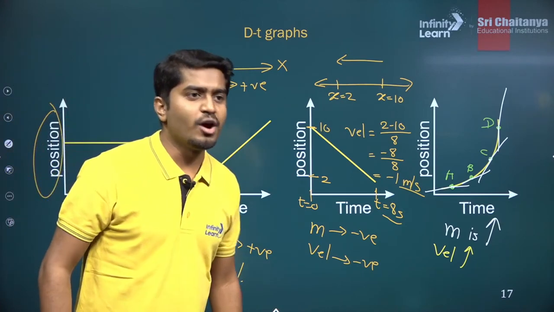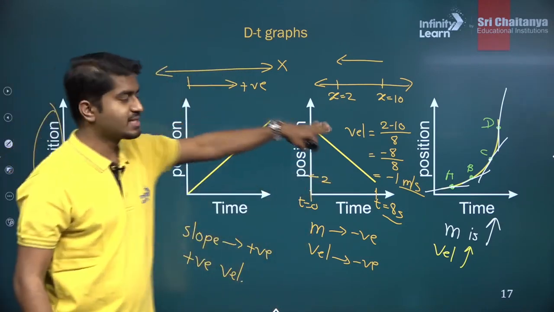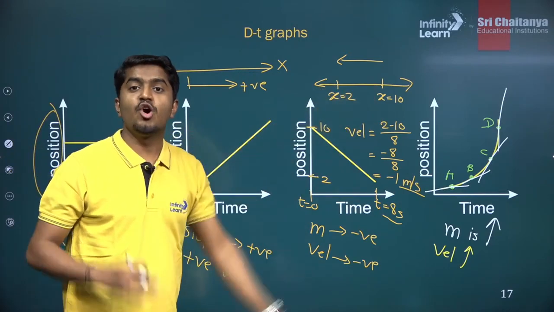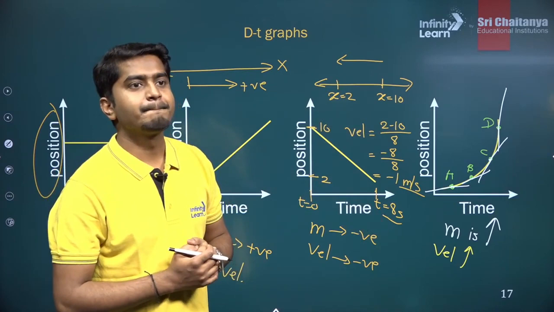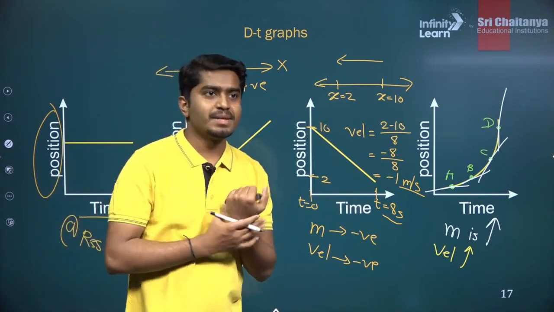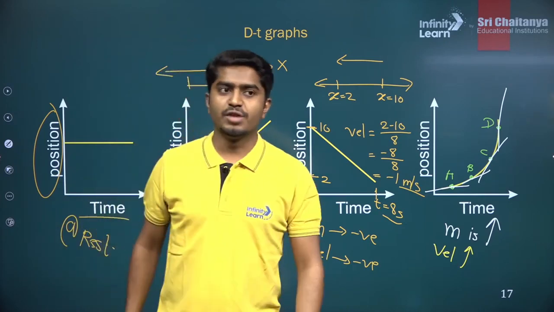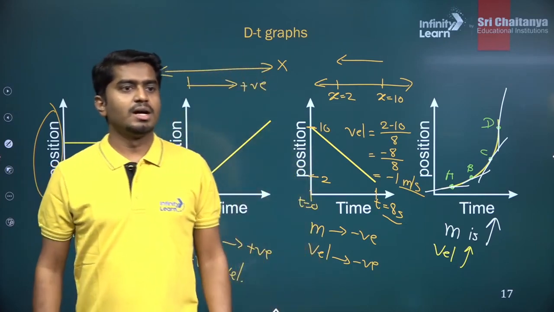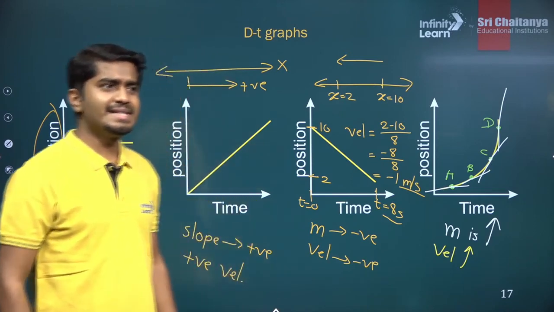There is uniform and non-uniform motion, correct. These are the uniform motion, this one and this one, and the last one is non-uniform motion. Clear? Position is the displacement. Yes, position will tell you the displacement of the object. Any questions, anyone? Easy, right?